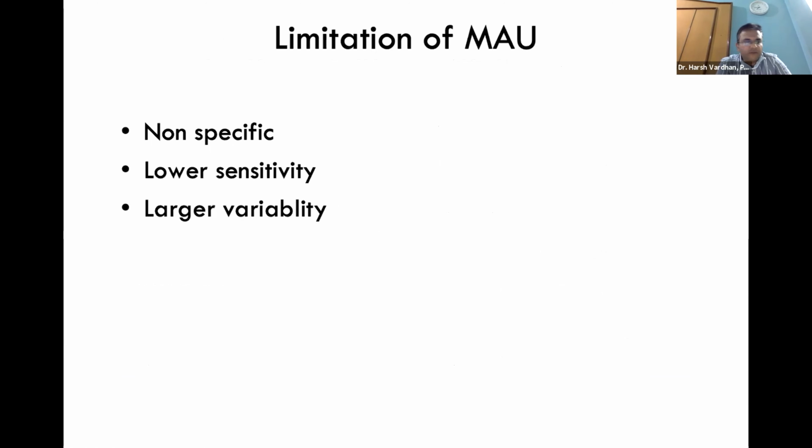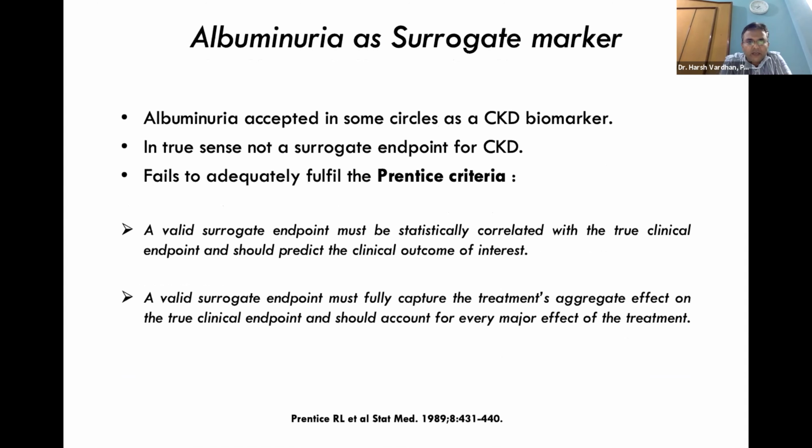So what are the limitations of microalbuminuria? It is non-specific, has low sensitivity and larger variability. And it has been questioned as a surrogate marker because albuminuria does not qualify the Prentice criteria, which in biostatistics is the criteria to be an ideal surrogate marker. A valid surrogate endpoint must be statistically correlated with the true clinical endpoint and should predict the clinical outcome of interest. A valid surrogate endpoint must fully capture the treatment's aggregate effect on the true clinical endpoint and should account for every major effect of the treatment.